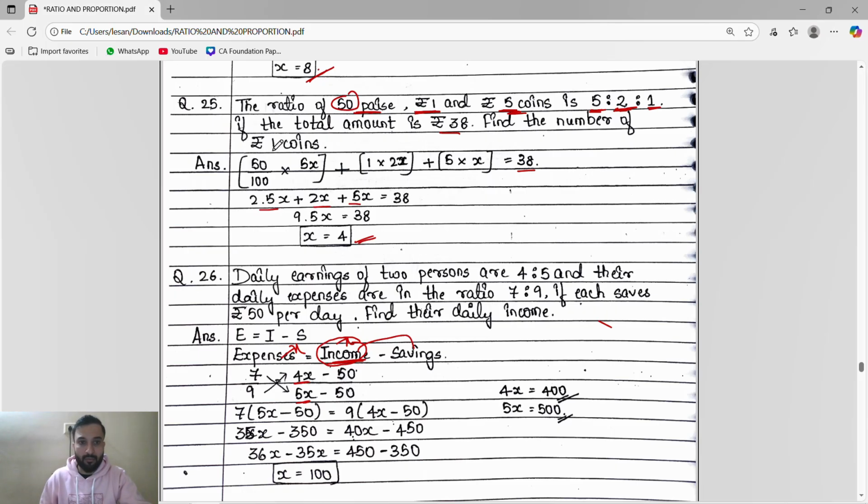They said find the number of rupees 1 coins. Rupees 1 coin is how much? 2x. Rupees 1 coin is 2x. The x is 4. 2 into 4, that is 8.